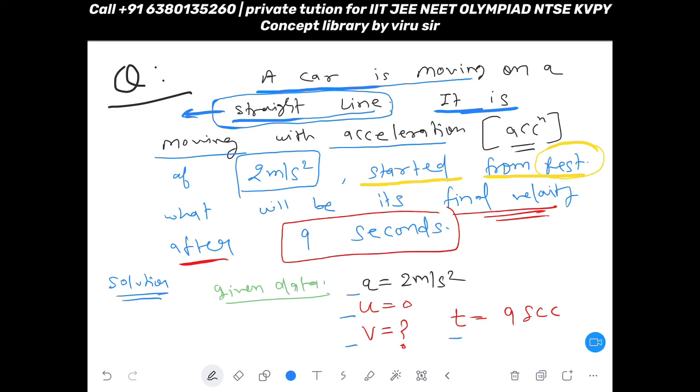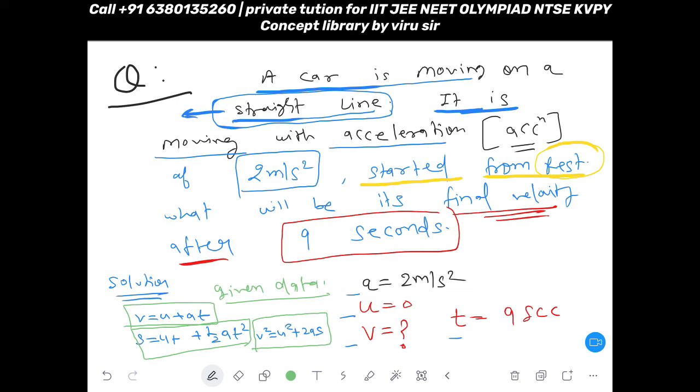So you have three equations of motion. v is equal to u plus at, s is equal to ut plus half at square, v square is equal to u square plus 2as. Now see, within 2-3 days you have to mug up these equations, all these three equations.